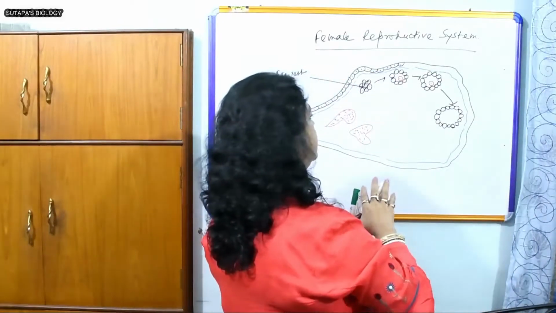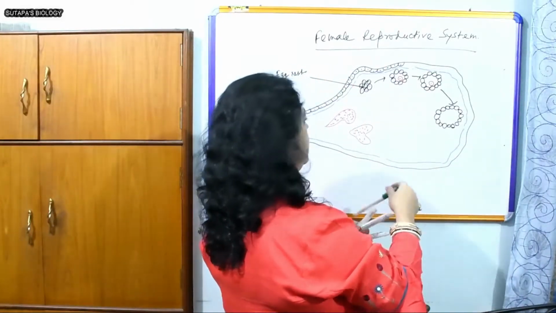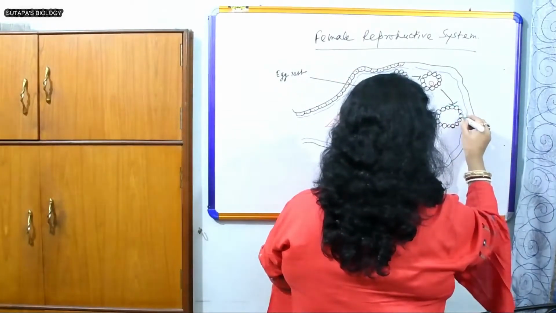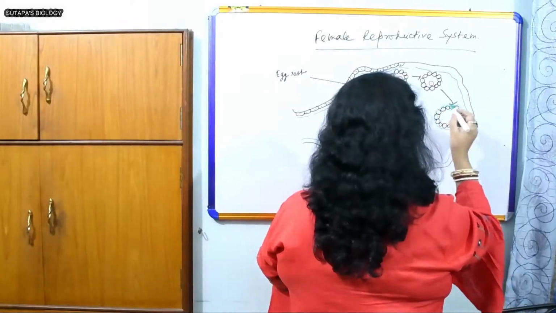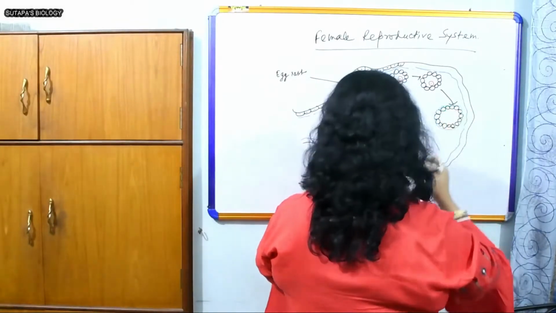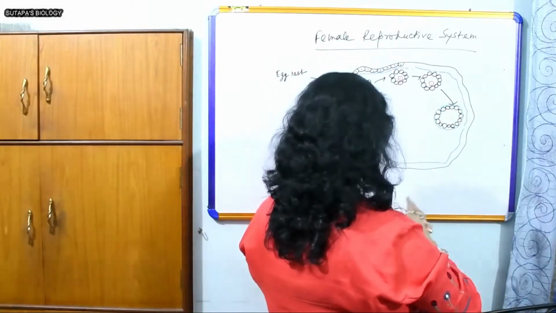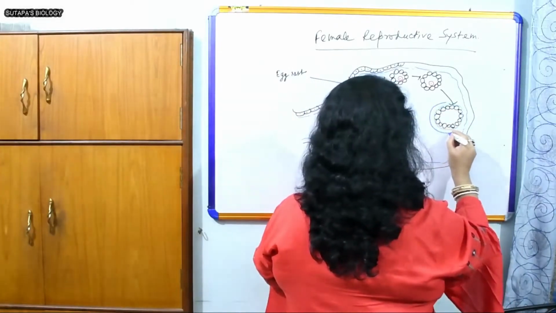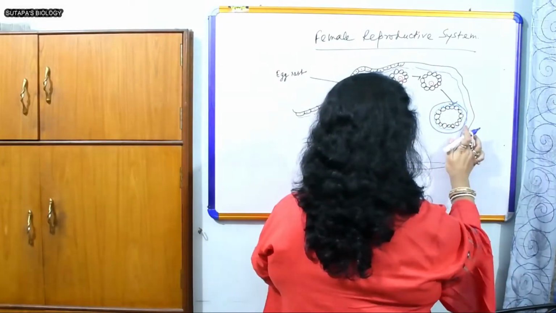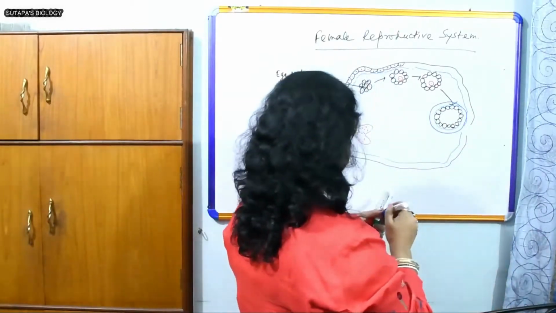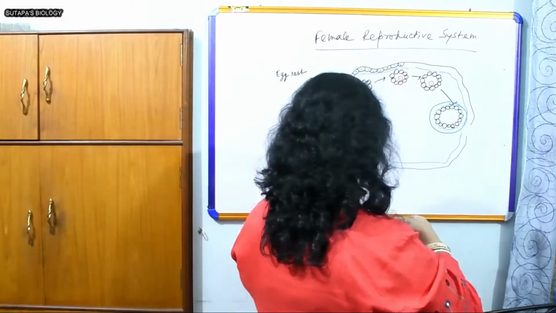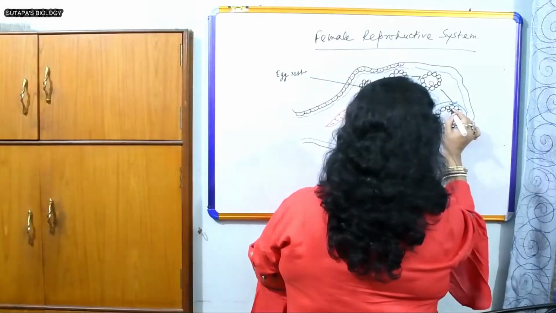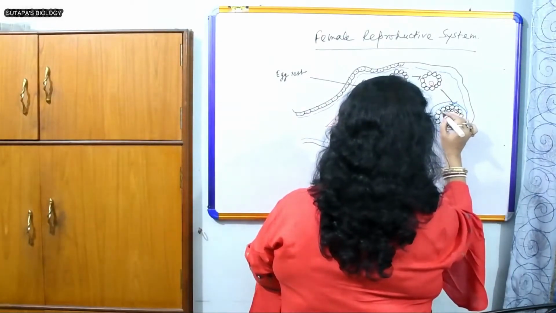I am giving the total diagram of it in this manner. It has theca externa, theca interna, membrana granulosa.